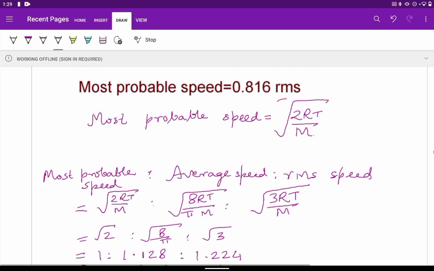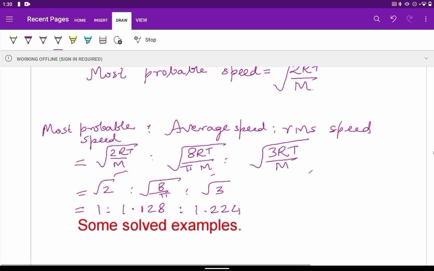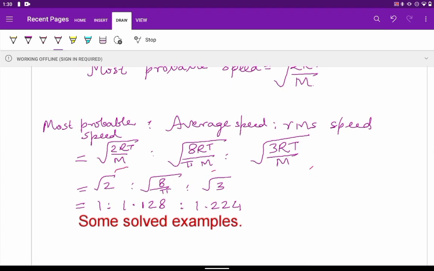So we can compare the ratios of the three types of speed we have just seen: most probable speed, average speed and RMS speed. Most probable speed is to average speed is to RMS speed, with most probable speed being square root of 2RT by M, average speed square root of 8RT by pi M, and RMS square root of 3RT by M. The common factors R, T and M are in all three, so they get deleted.